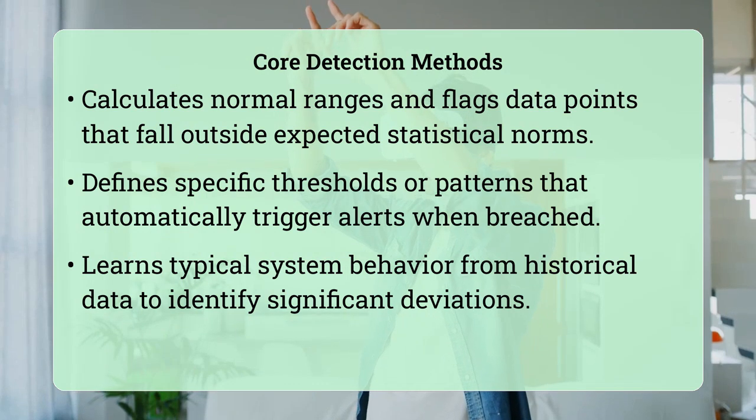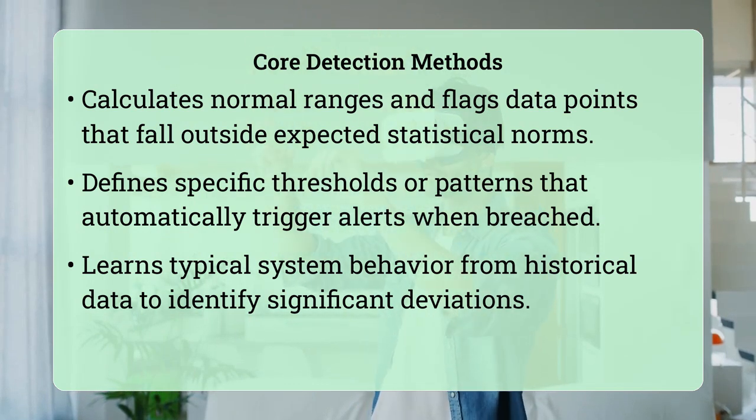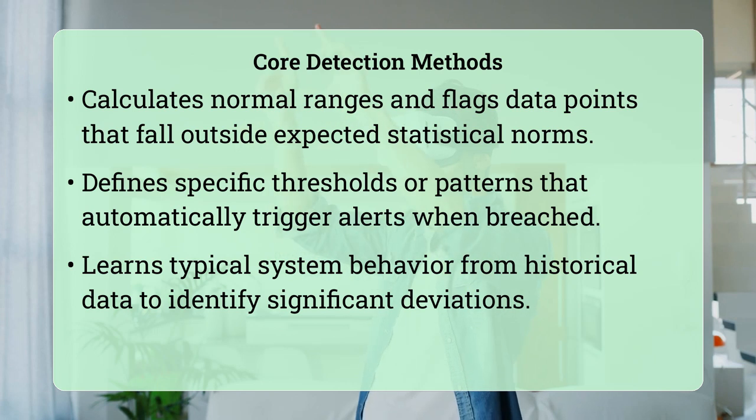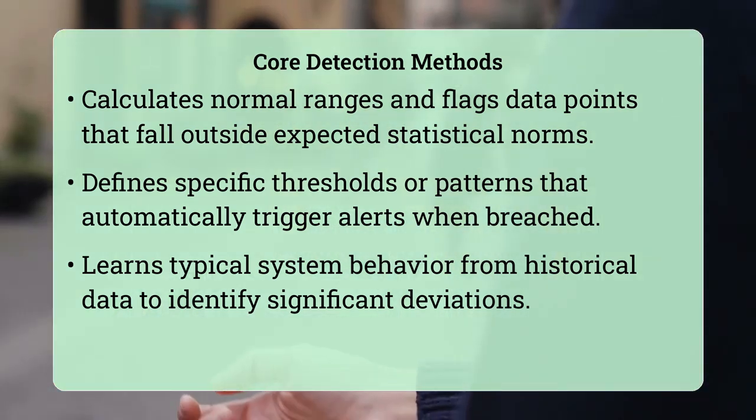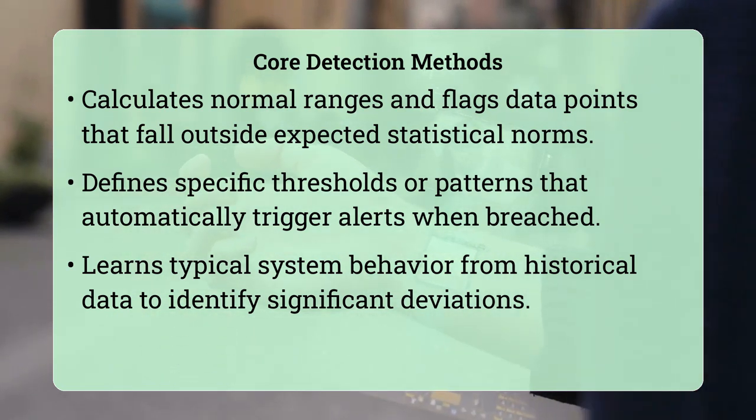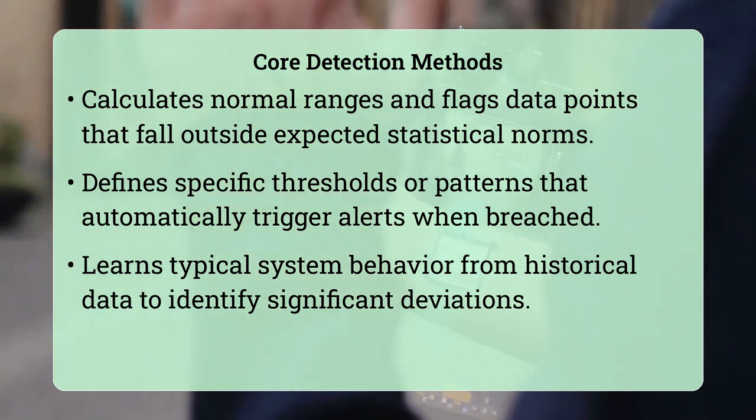The core idea behind anomaly detection is to establish a baseline of normal behavior. For instance, statistical methods might calculate the average number of errors per minute or the typical duration of a process. Any data point that falls outside a statistically significant range from this baseline is considered an anomaly. This is important because it leverages quantitative analysis to find what a human eye might miss in vast amounts of data.